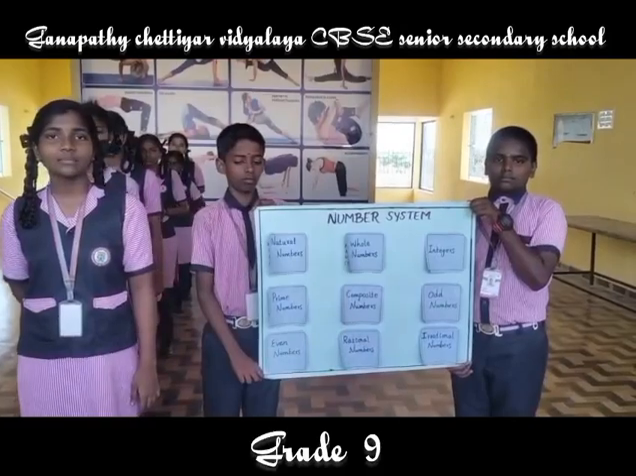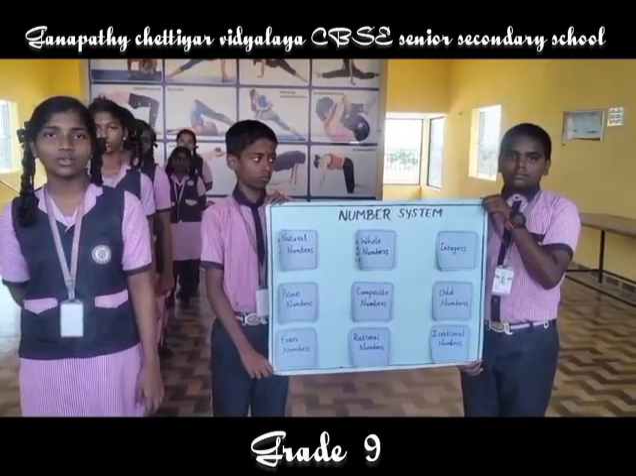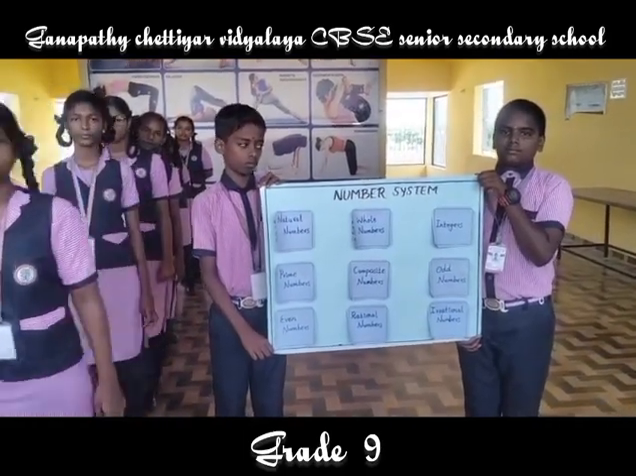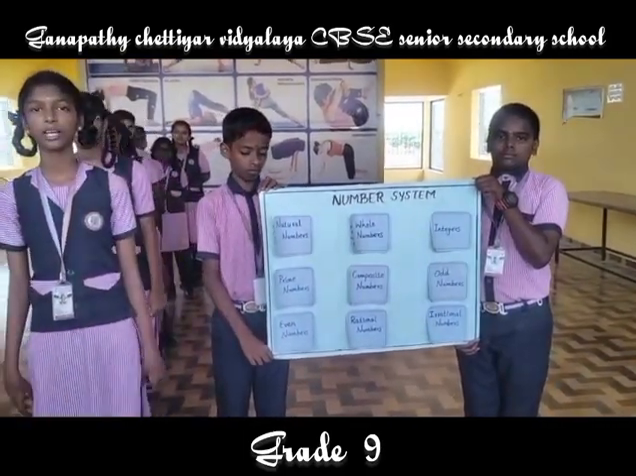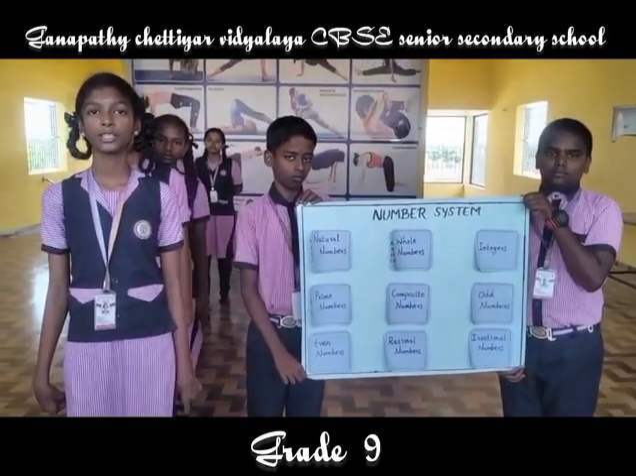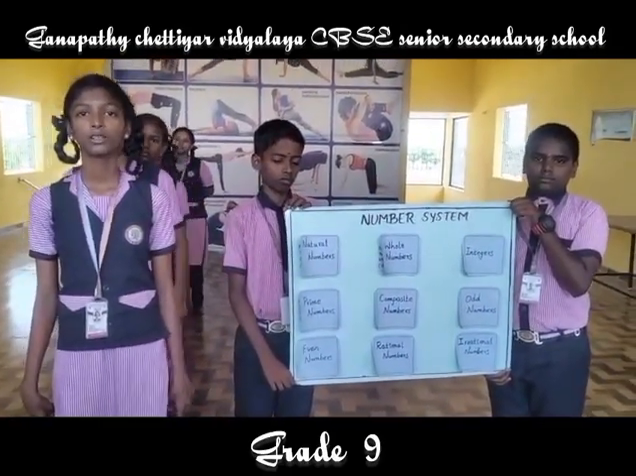Numbers are mathematical symbols used for counting, measuring and performing calculations. Let's see the types of numbers. I am a natural number. Natural numbers start from 1. They are called natural numbers. Another name is counting numbers.